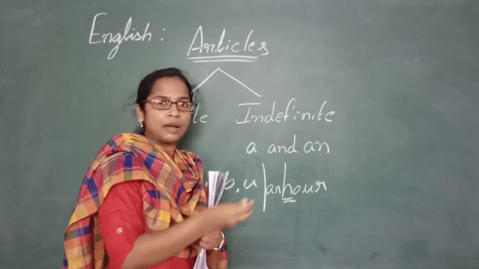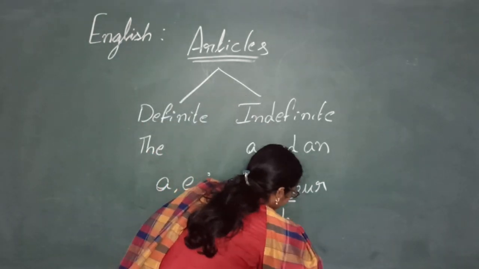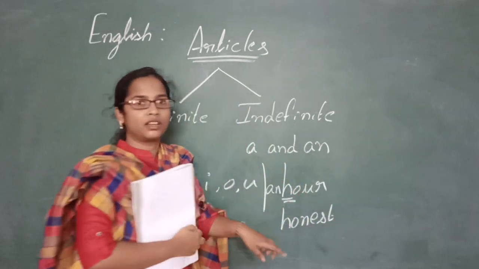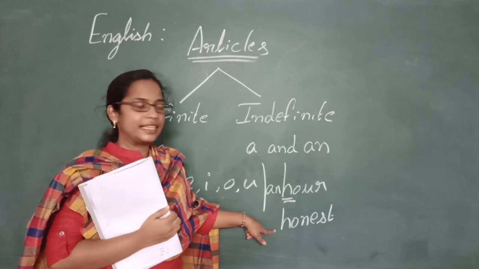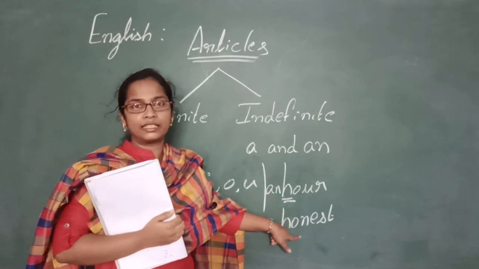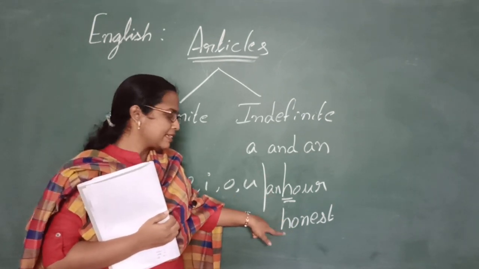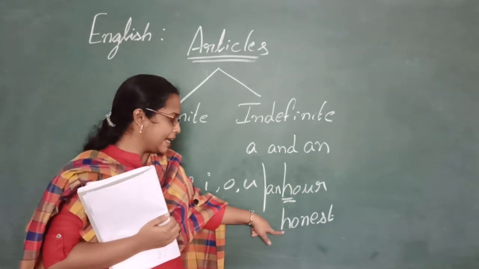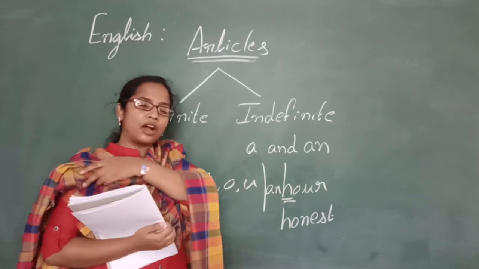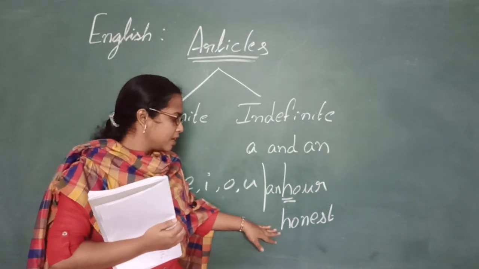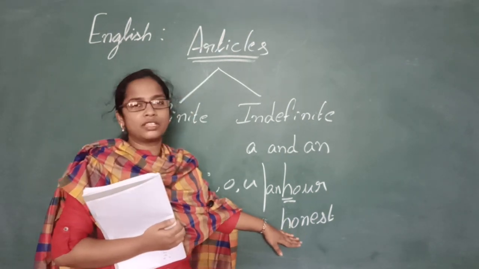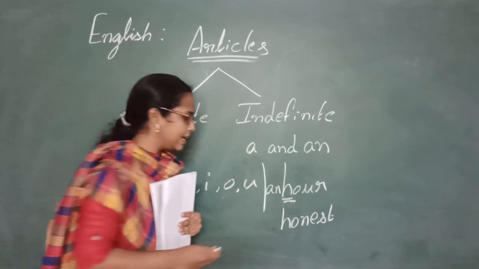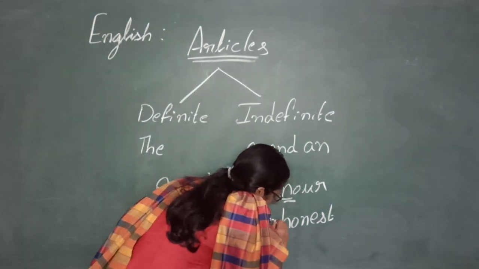So let me give you some more examples like honest. What is this? Honest and honest. So here H is silent, right? So here also H is silent. We do not say out the sound like a consonant. But it gives out the sound of a vowel. So we use an here. What is it, children? An.